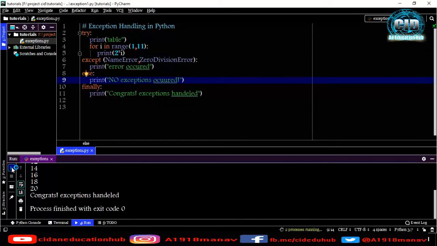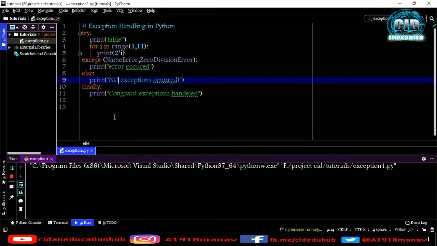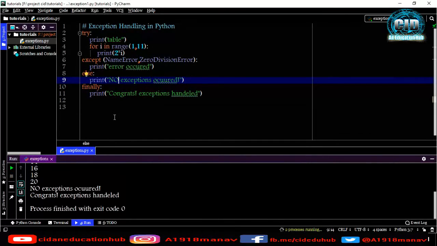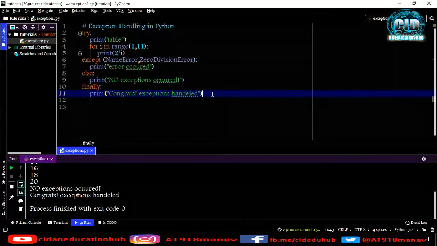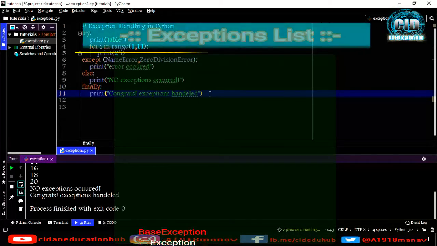Okay, let me show you. No exceptions occurred, congrats exceptions handled. It will print like this. Now let me show you what are the exceptions which can occur in Python.